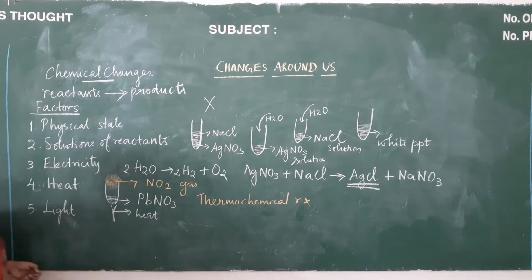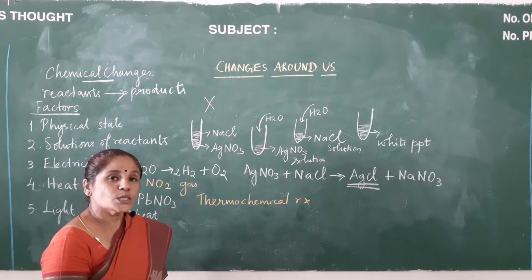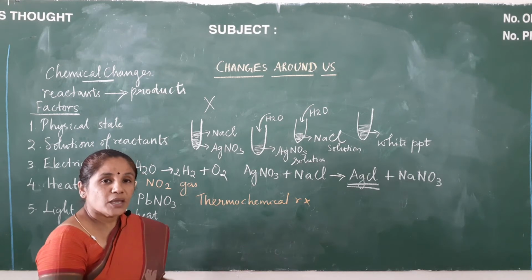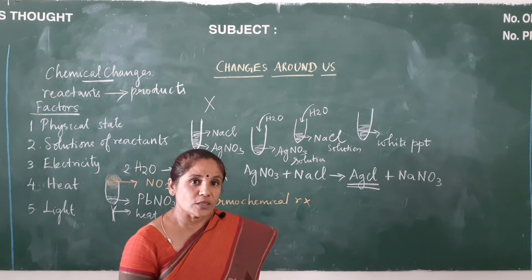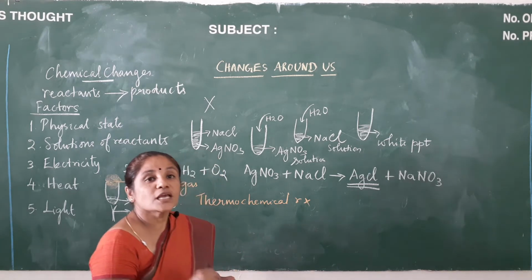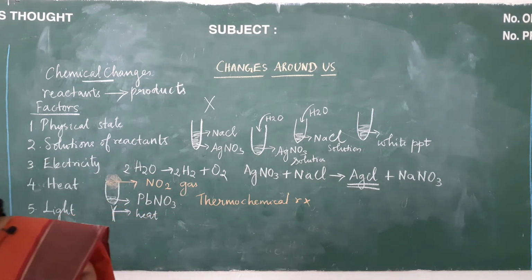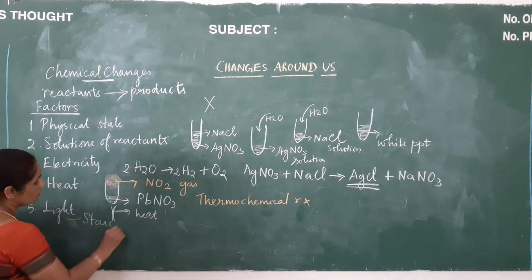And the fifth point will be light. We know that sunlight is very essential for us. Not only for us, it is essential for the plants also, because plants undergo a process which is called photosynthesis. Why do they do photosynthesis? They do photosynthesis in order to manufacture starch. Starch is manufactured only by this process.